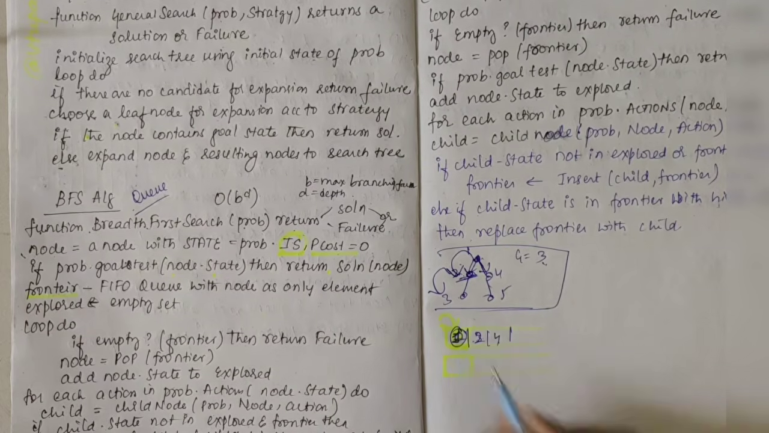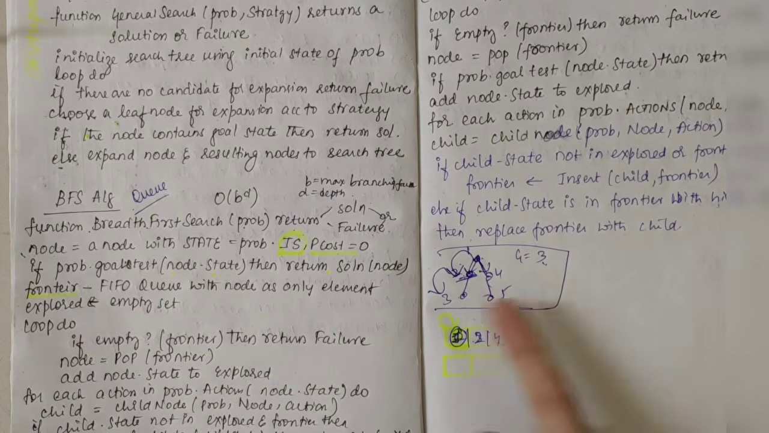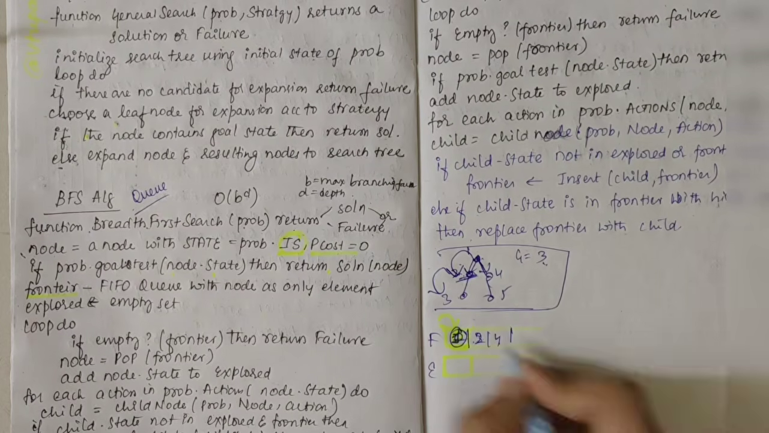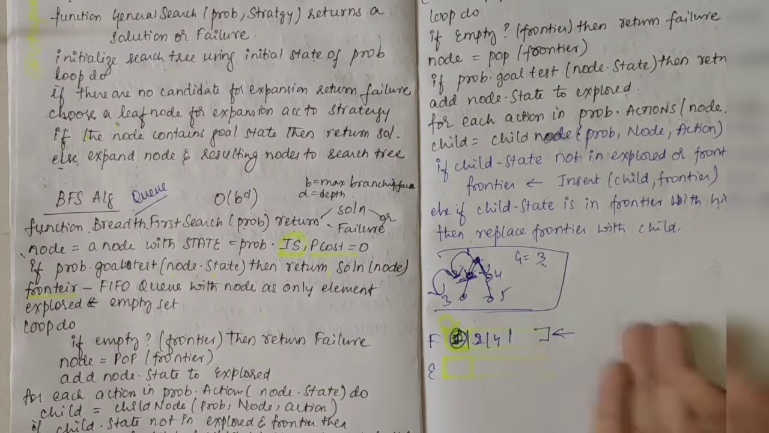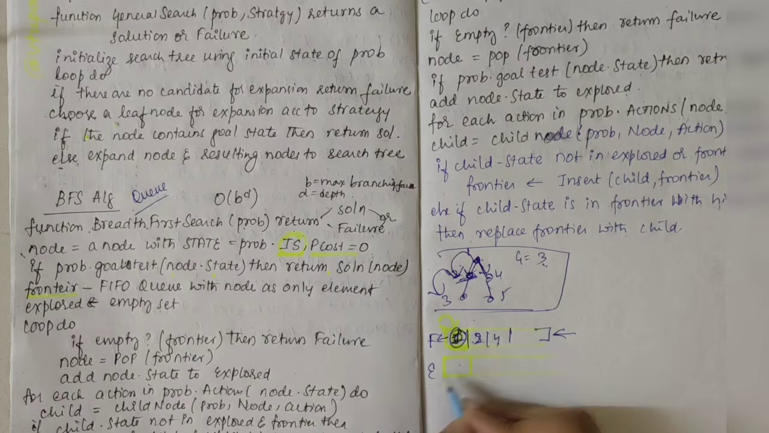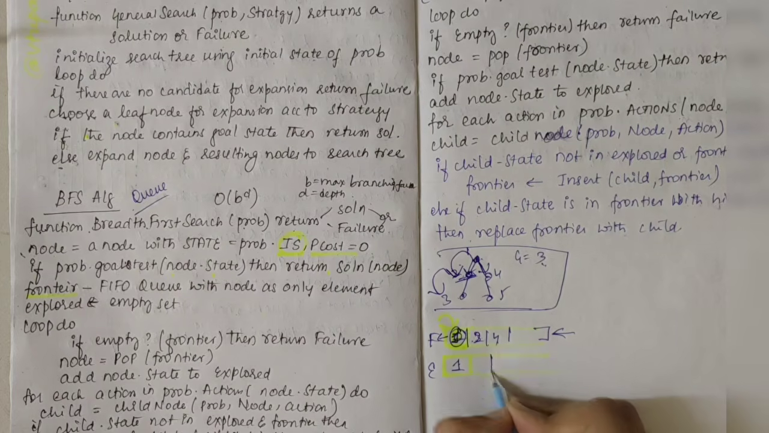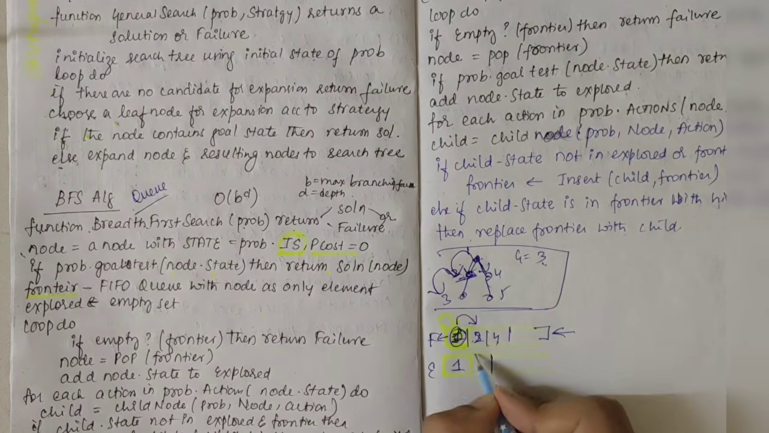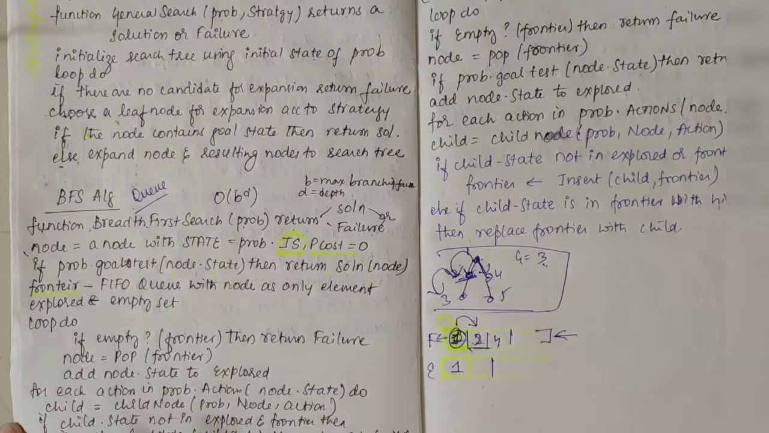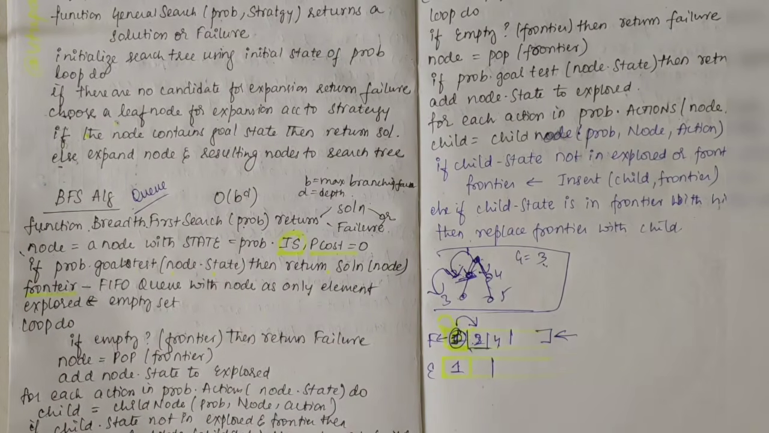Now once I have written all the possible routes from 1, I need to transfer it from the frontier to the explored set. As this is a queue, elements enter from this side and need to be removed or popped out from this side. So in the explored set I'll write 1 first. Then we'll consider 2. That's what the algorithm says: node is equal to pop frontier. If empty, then return failure, else node is equal to pop frontier, and add node.state to the explored set.